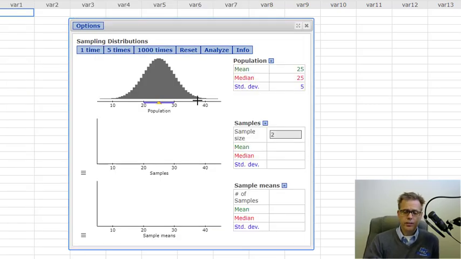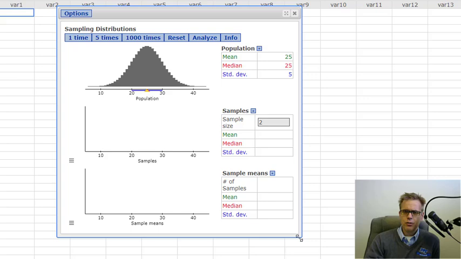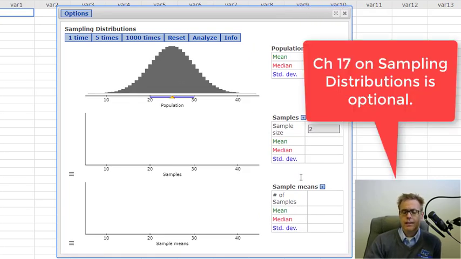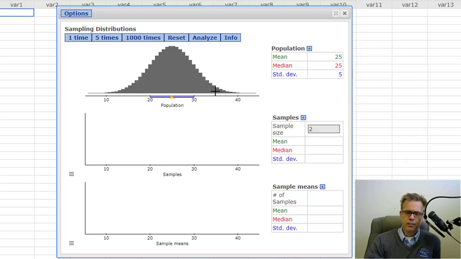We are also skipping another chapter that's actually pretty important theoretically, but we don't have to know it to run our computation. I've decided to do a minute on it this time. This is the first semester I'm using this text, so we'll see how this goes. I do want to give you a sense for what it is. It is optional in the book, so you can do some of the homework on there if you need to. Really what this involves is sampling distribution. Imagine this as a population, very normally distributed.